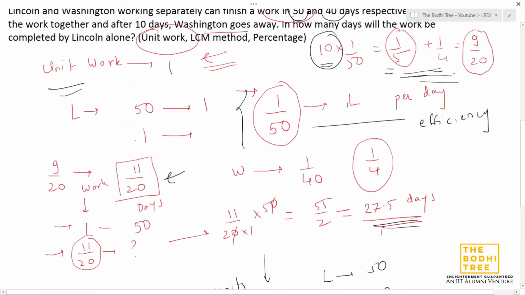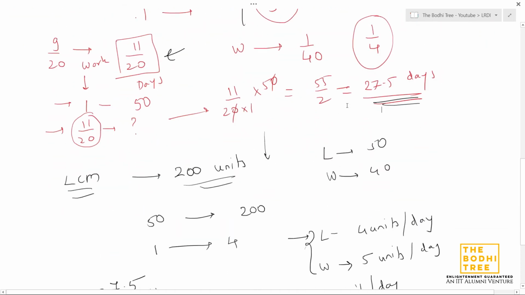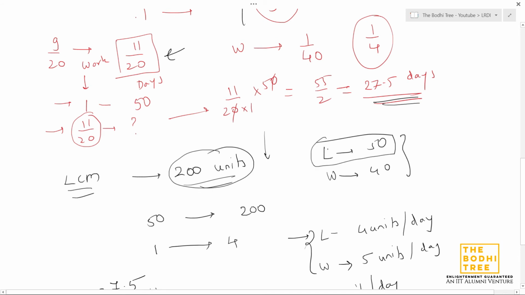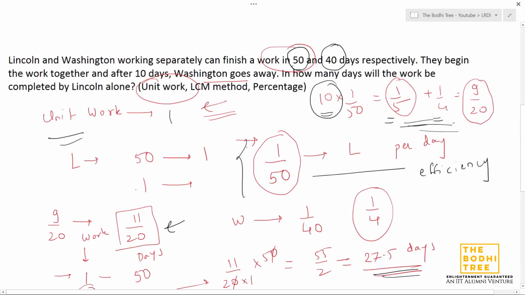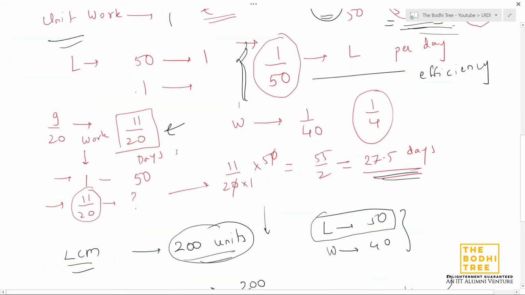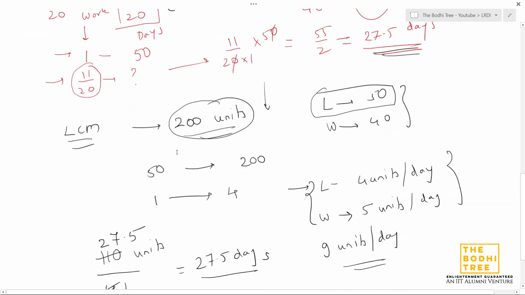In unit work, we assumed the work to be 1 unit. In the LCM method, we assume it to be the LCM of the number of days that they require individually to finish the work. Why do we do this? Because to find efficiency, we divide this amount of work by the actual number of days they require, so we get the efficiency in whole numbers, as opposed to here, where we got the efficiency in fractions.